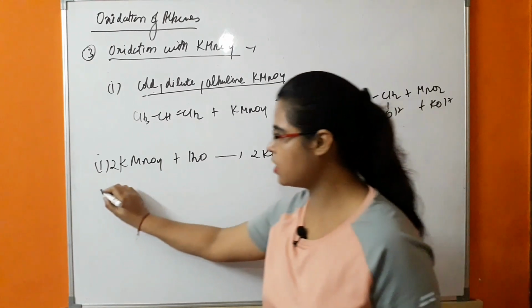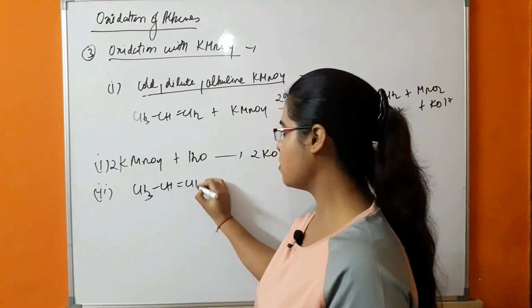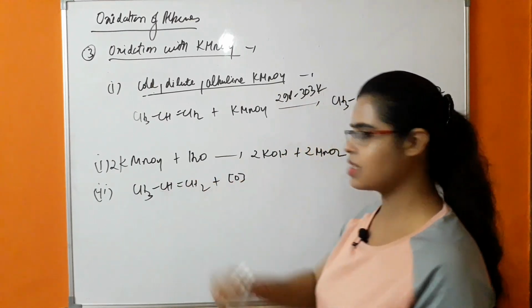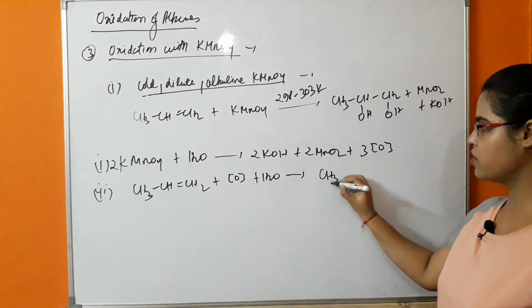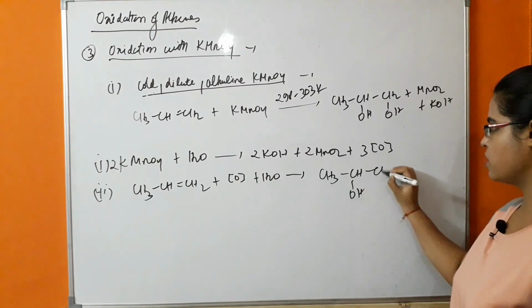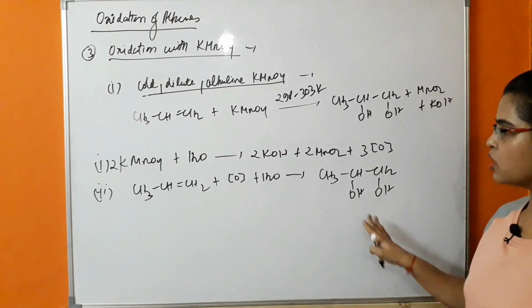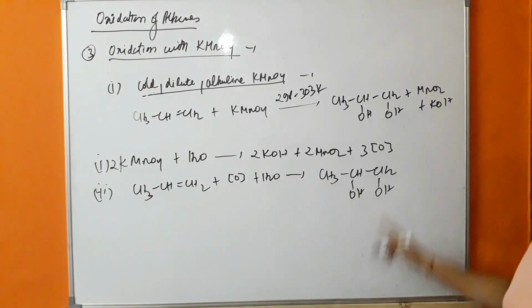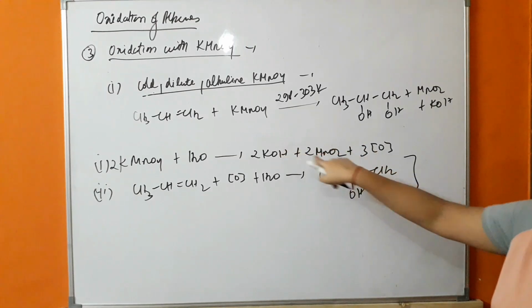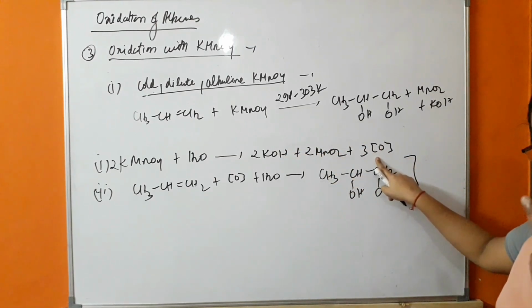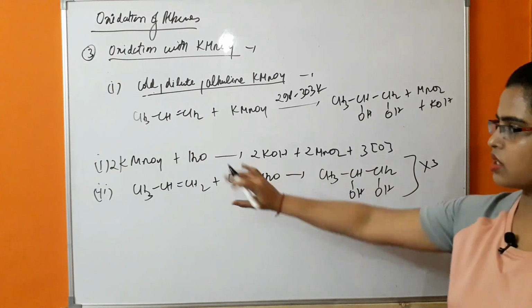So what will happen in the second step? In the second step, the nascent oxygen released in the first step will react with this alkene in the presence of water. So there will be formation of CH3CHOHCH2OH, a dialcohol. In this case the reaction is not balanced. In the second step there is only 1 nascent oxygen, whereas in the first step the nascent oxygen released is 3. So we have to multiply the second step by 3. Now this reaction is balanced.